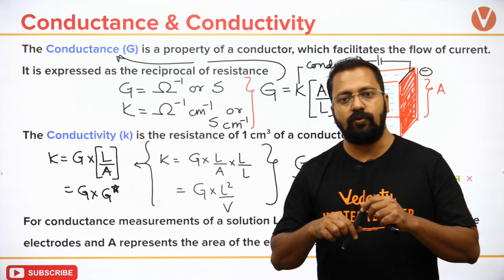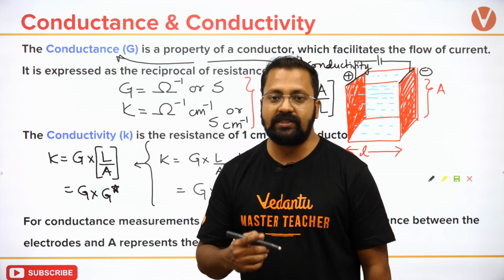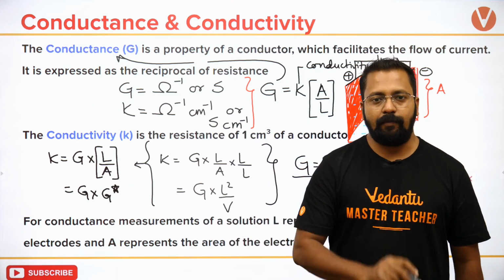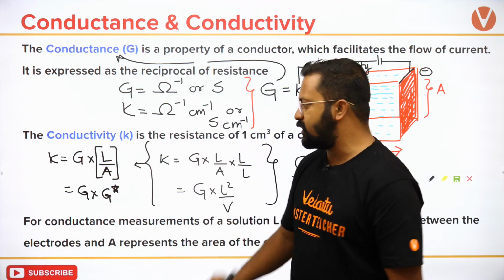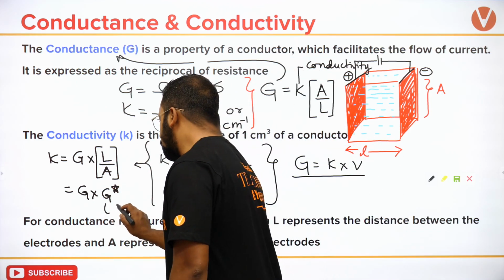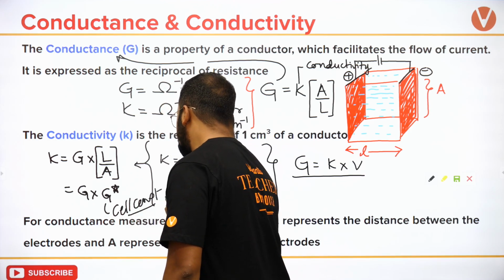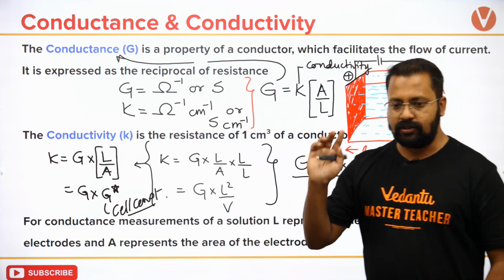G star is known as the cell constant. बहुत सारे questions में you will see that the cell constant of this cell is given. From there you calculate conductivity, conductance, and so on and so forth. Okay, so kappa is equal to conductance times cell constant.